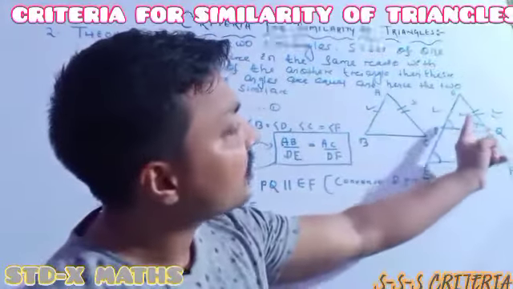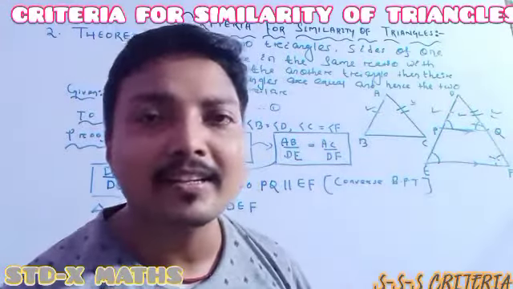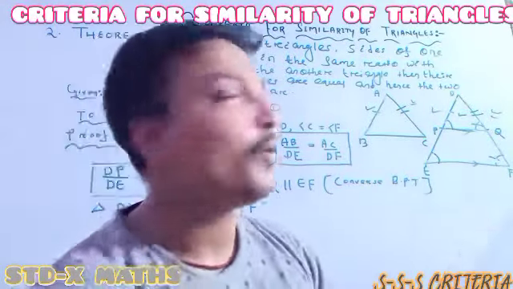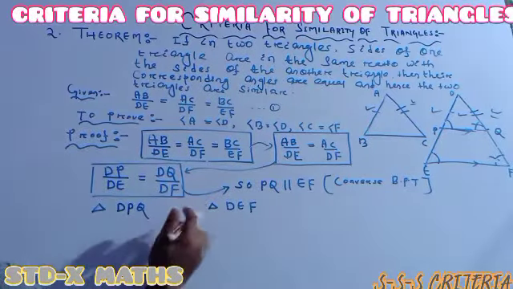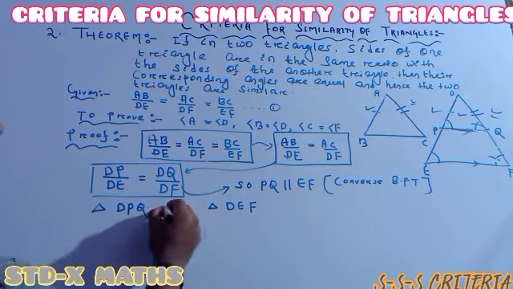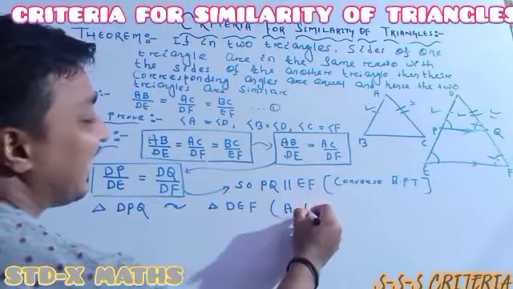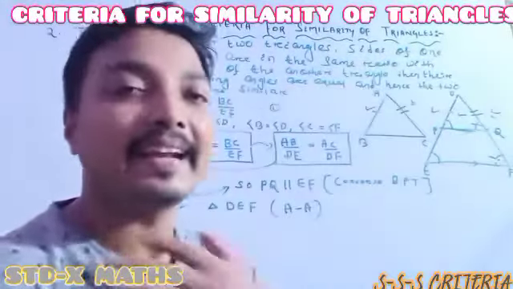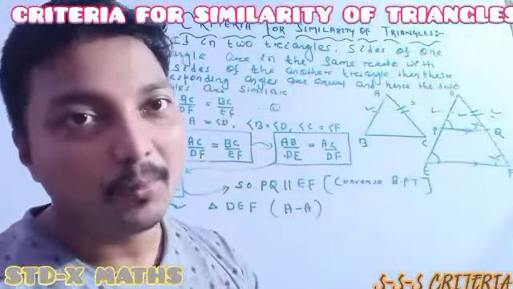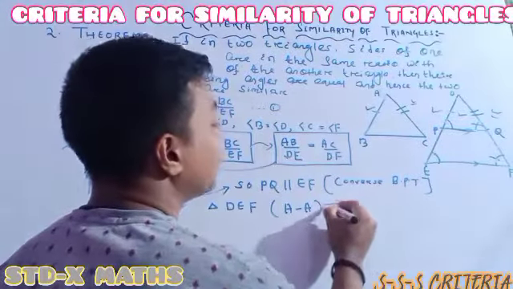So can I say the little triangle is similar to the larger triangle? Can I say it or not? So here I am writing triangle DPQ is similar to triangle DEF. One can write it as the AA similarity criteria, otherwise AAA similarity criteria. Perfectly understood? Then I am telling you one of the important points.